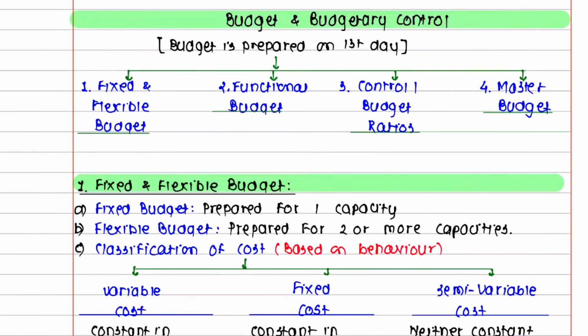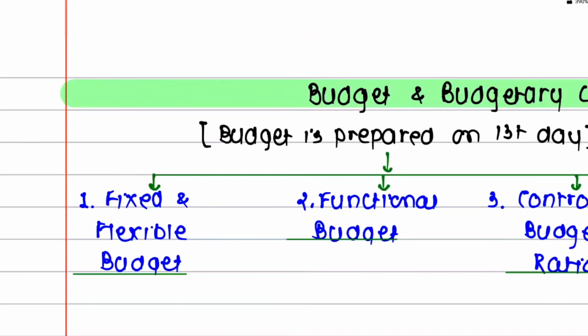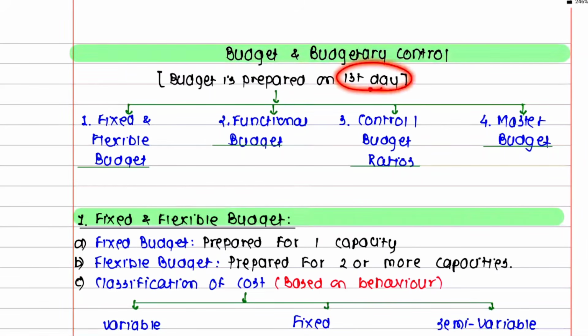Okay, if we just talk about this chapter, which is budgets and budgetary control, first understand about this chapter. What is this? Budgets and budgetary control. You need to understand when you start with this chapter. When do you make a budget? That should be very clear in your mind. When? First day. So is it clear with you that budget is made on the first day?